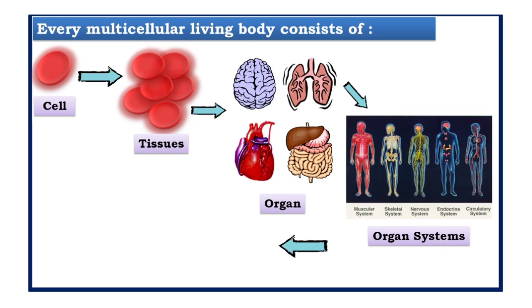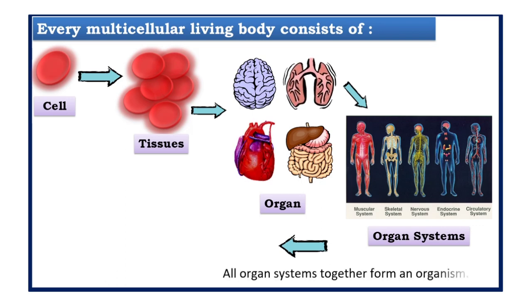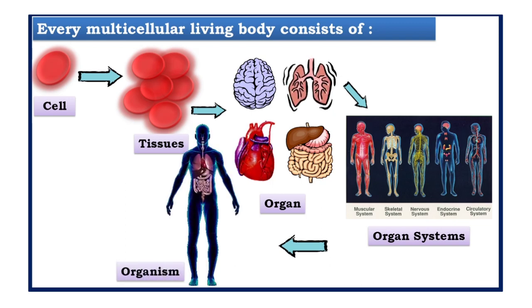When I'm talking about the respiratory system, your lungs will form a part of it. When I'm talking about the nervous system, your brain, spinal cord, and nerves will form part of it. When we are talking about the digestive system, it can be your mouth, esophagus, stomach, liver, large intestine, and small intestine. They will form a part of your digestive system. So all organs that perform the same kind of function will be a part of the same system. All organ systems together will form an organism.